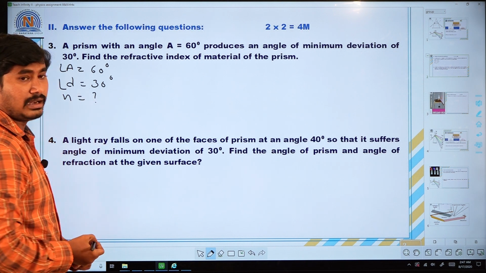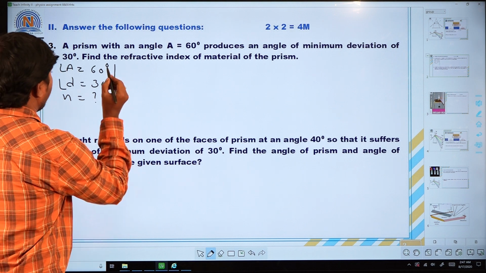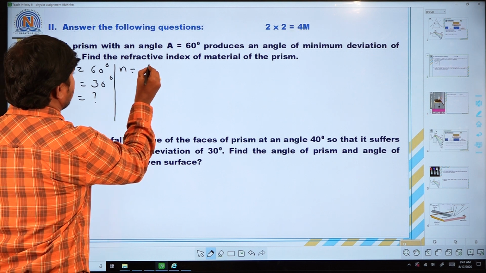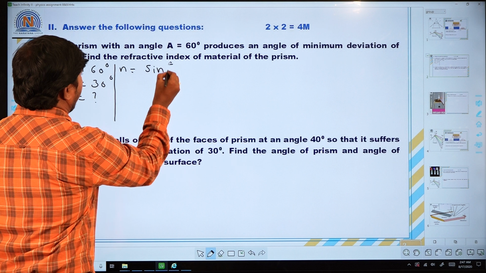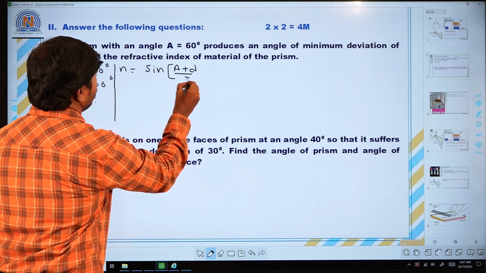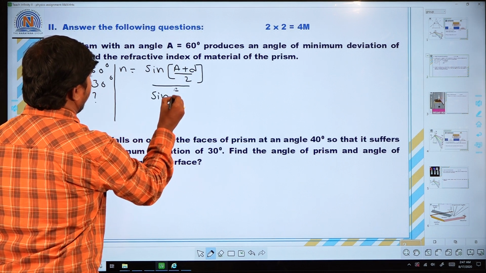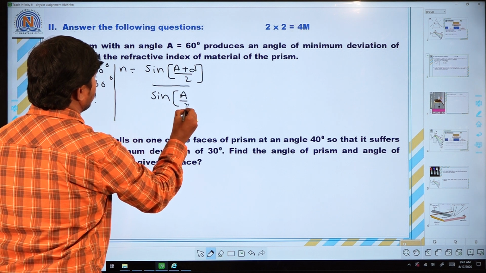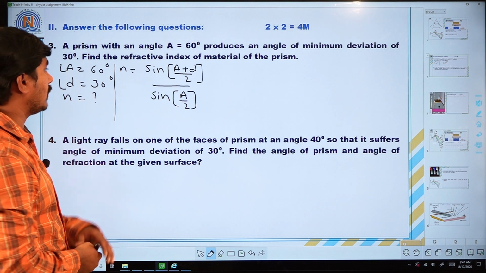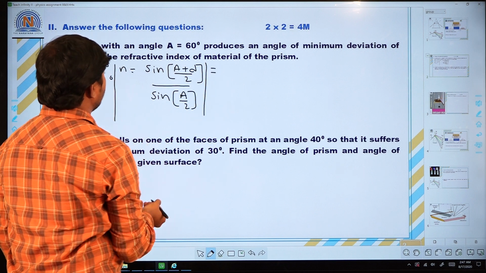You know very well the formula for finding the refractive index. The formula is n is equal to sin of (A plus D) by 2, divided by sin of A by 2. Now, substitute these values in the formula. n is equal to sin of (A plus D) by 2.